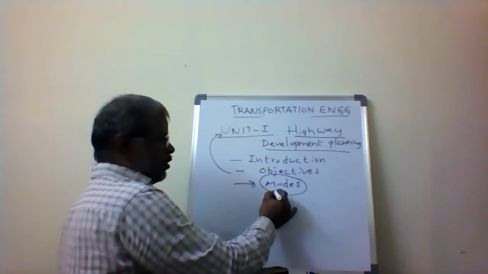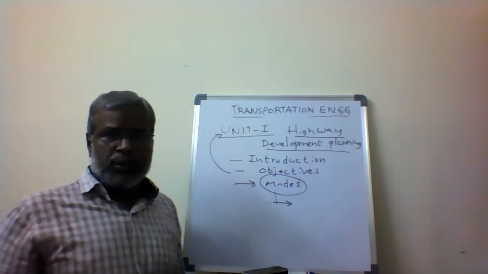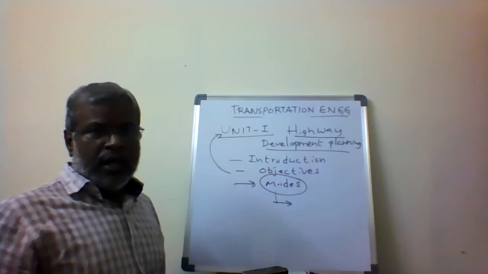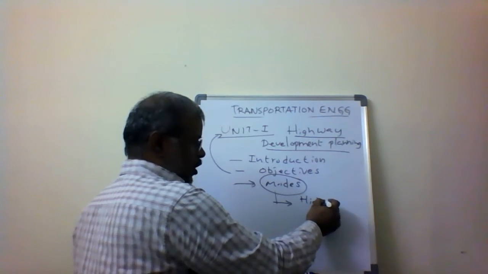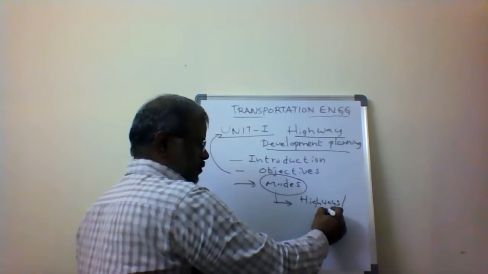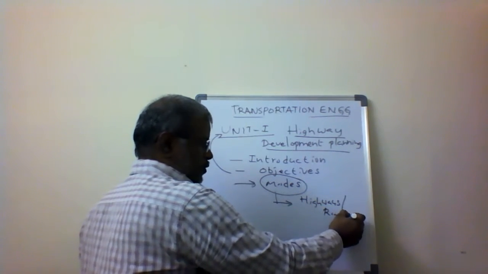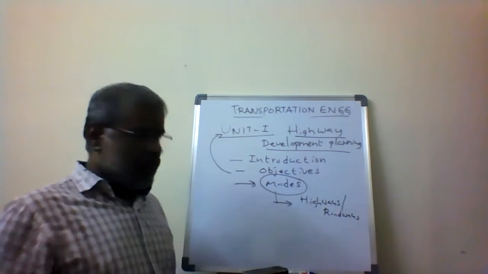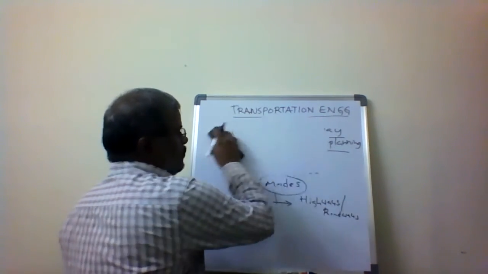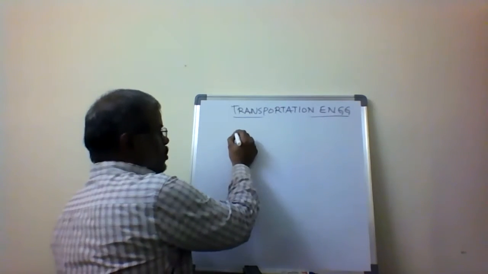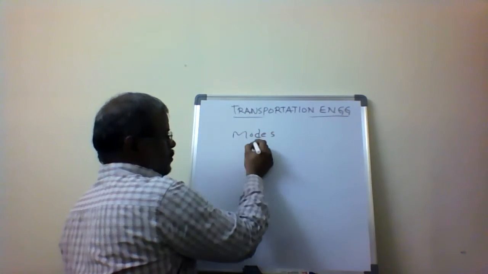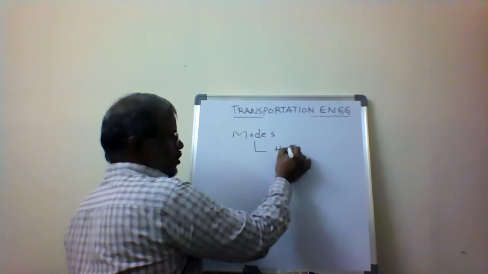What are the various modes of transportation? One is highways or roadways.